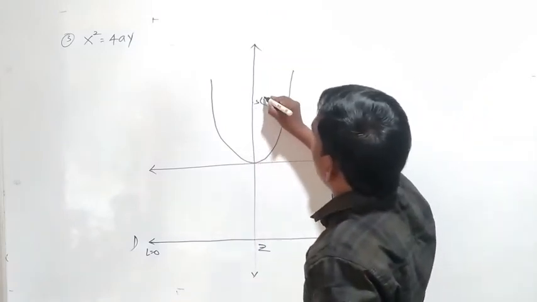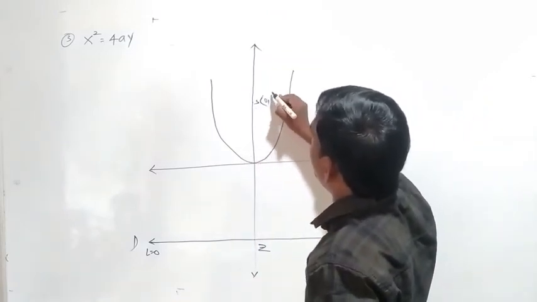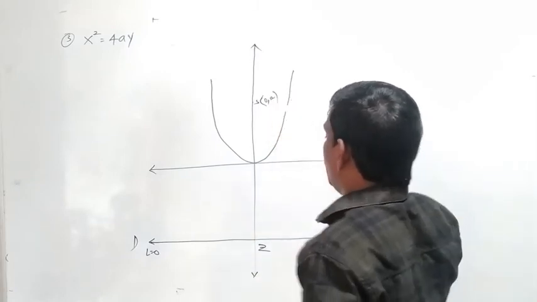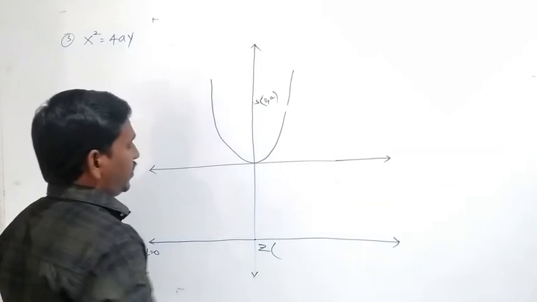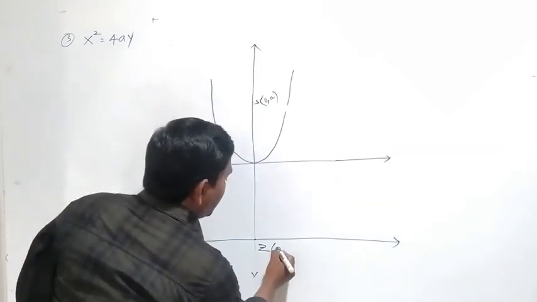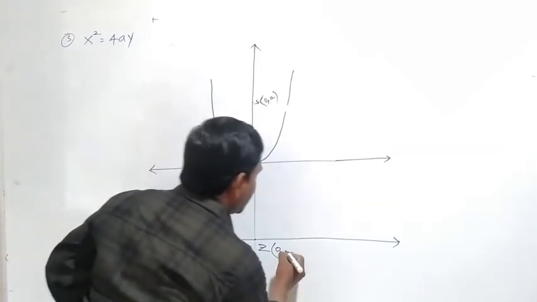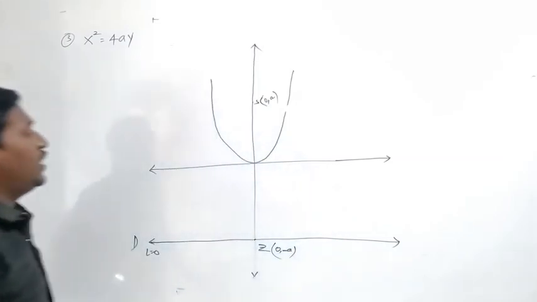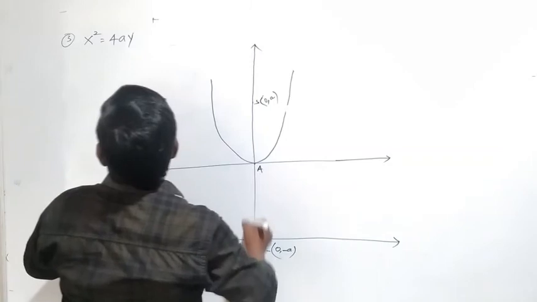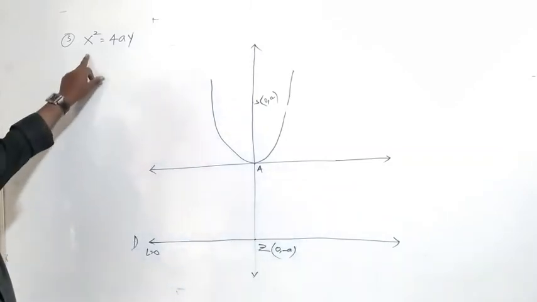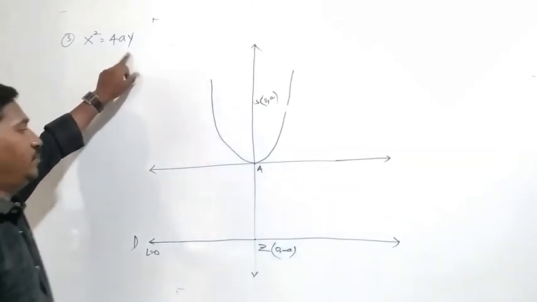The x coordinate is 0, the y coordinate is a. Here Z is on the y axis. Why? Because the x value is 0 and the y value is minus a. This is the shape of the parabola y square equal to 4ay.